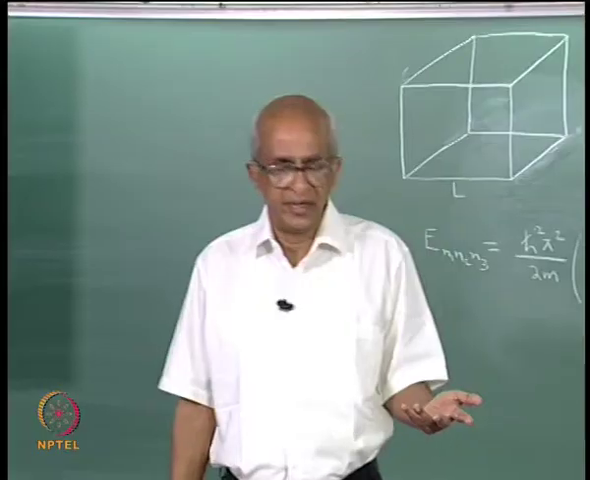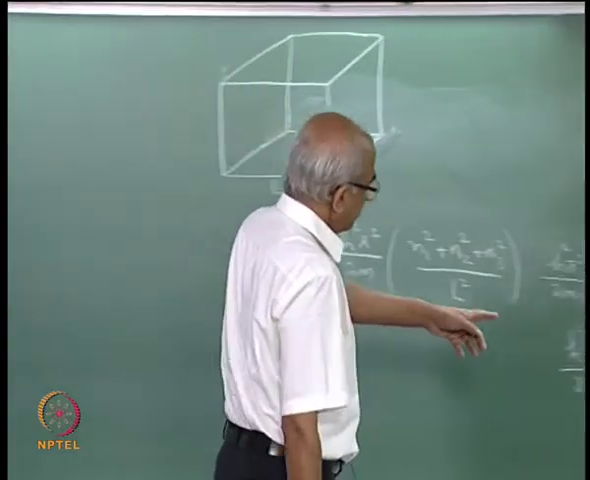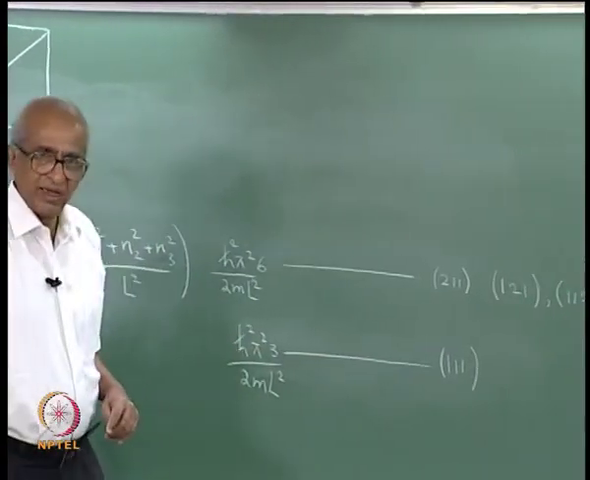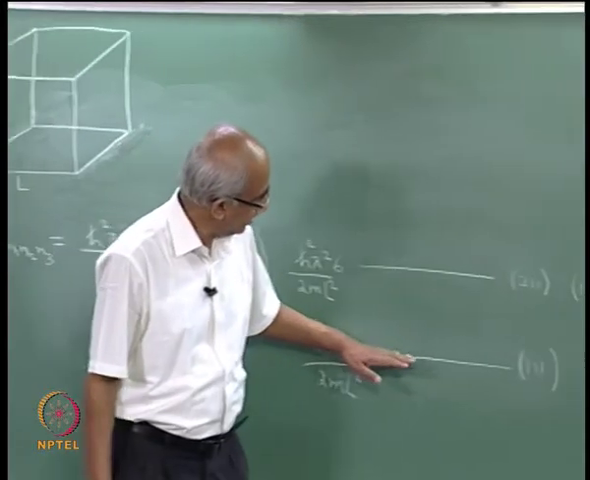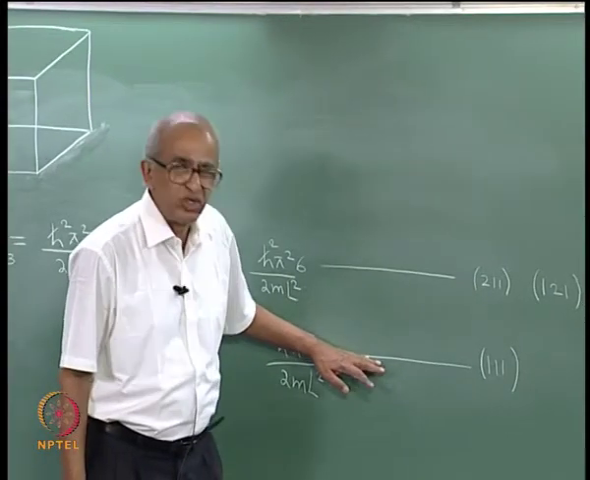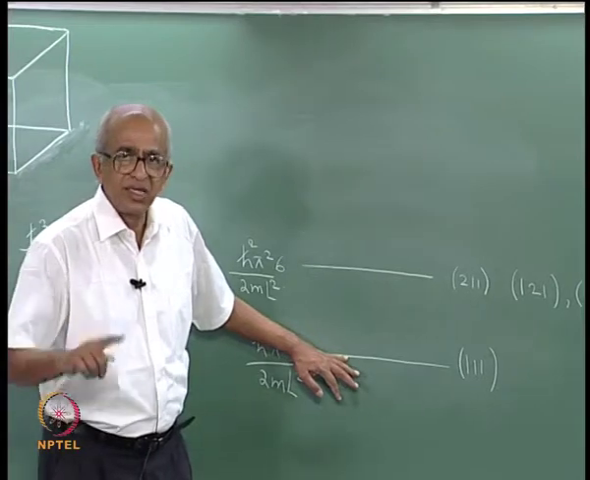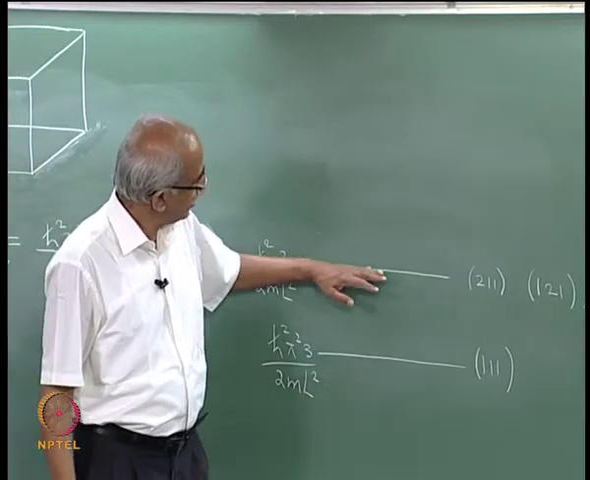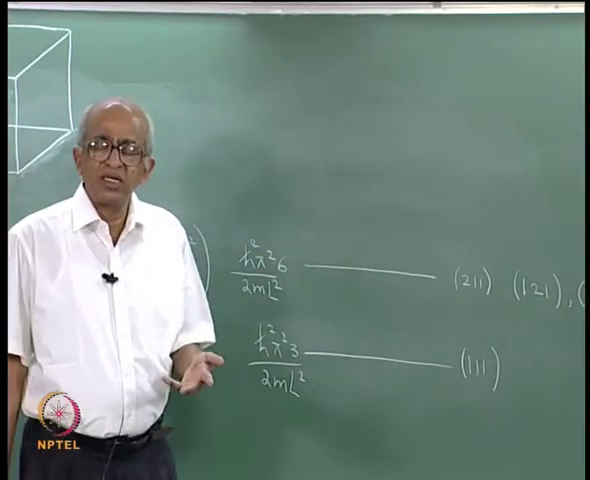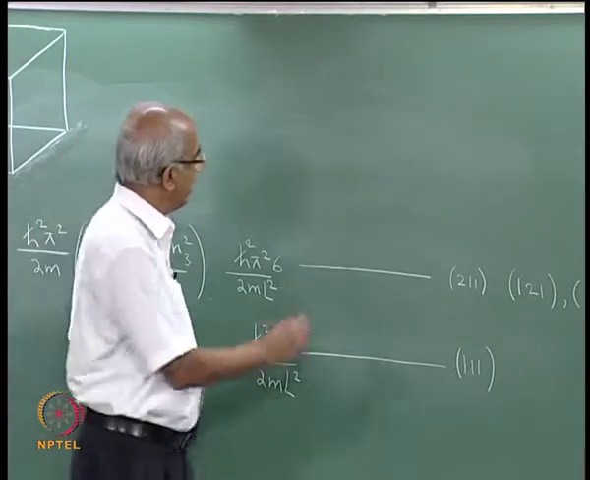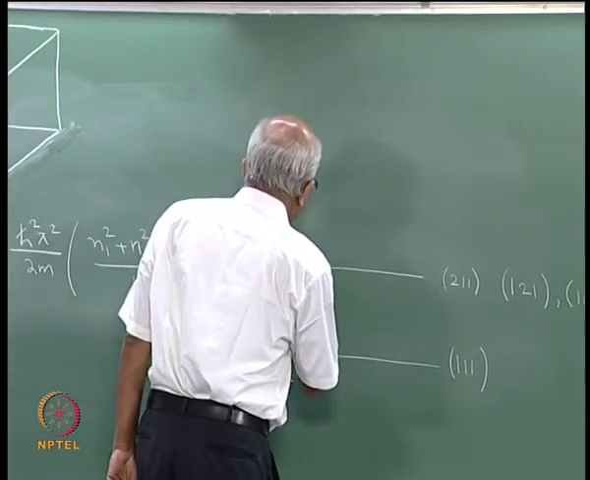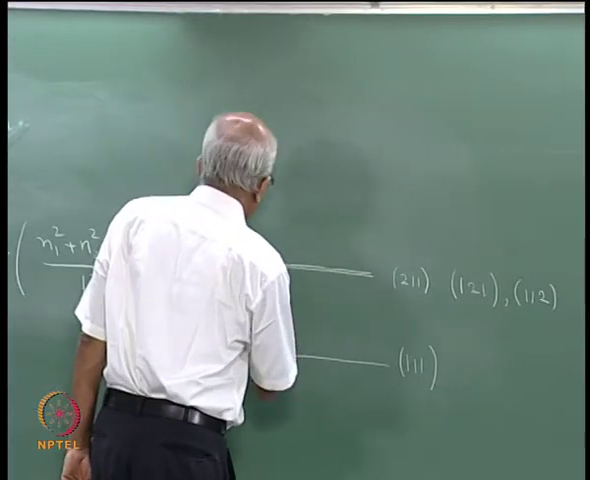Therefore, one says that this energy level actually has 3 states associated with it, not 1. This one has only one state associated with it, and therefore we would say that this energy level is non-degenerate, meaning that there is only one state. This energy level we will say is triply degenerate. There are 3 states, and usually we indicate that by drawing 3 lines close to each other.